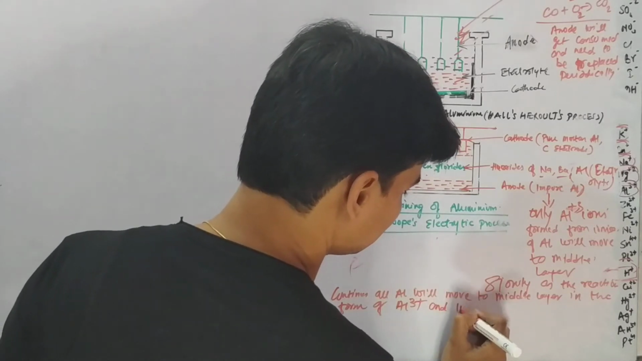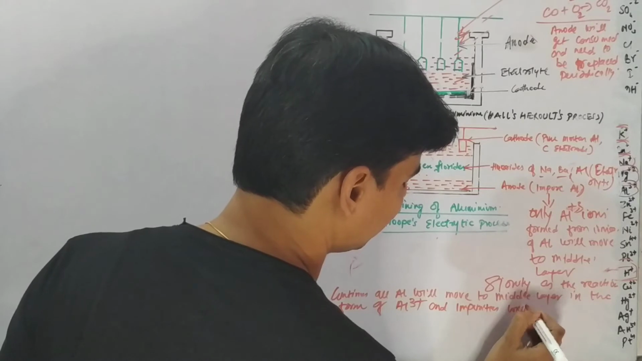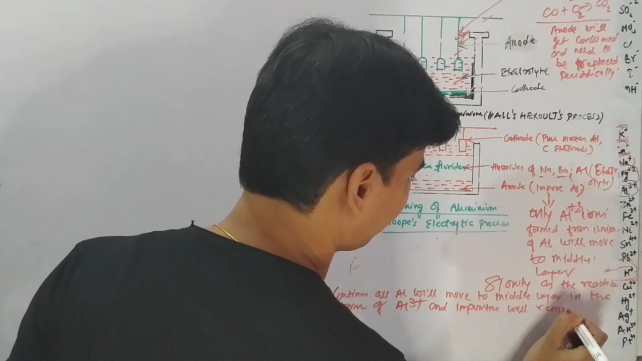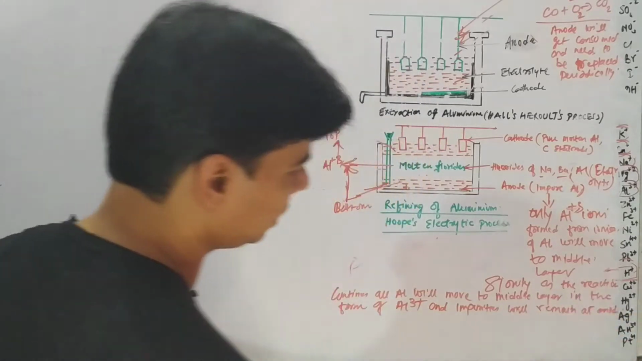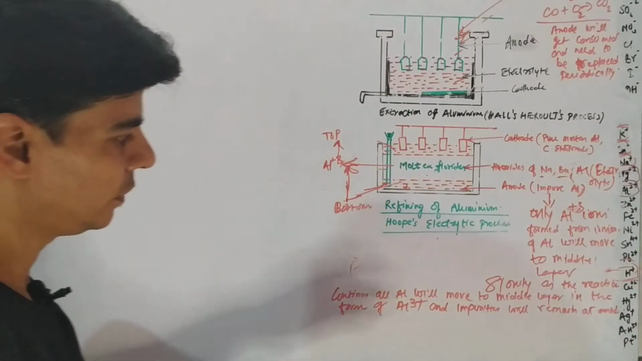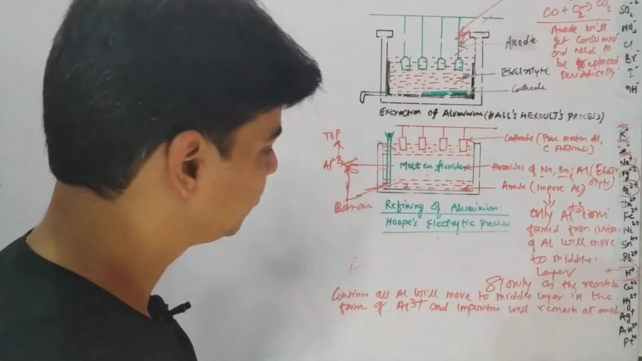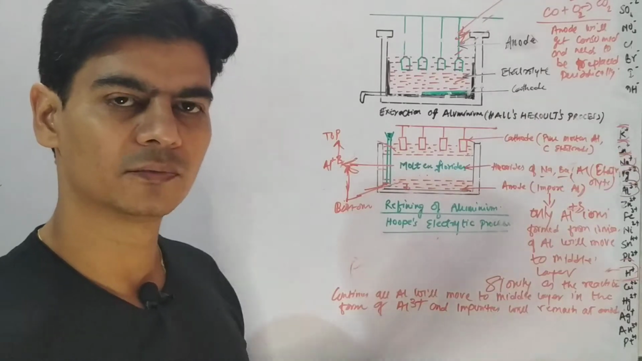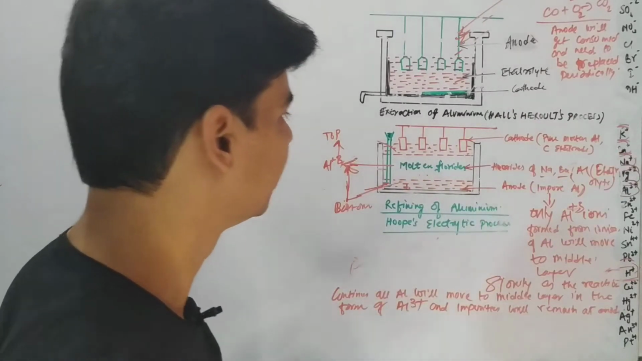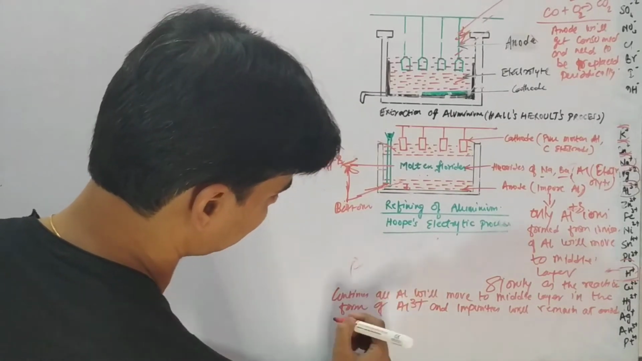And impurities will remain at the anode, right? Impurities will remain at the anode, whereas aluminium will keep moving into the middle layer. And from the middle layer it will move to the cathode and deposit there in the form of pure aluminium, right?